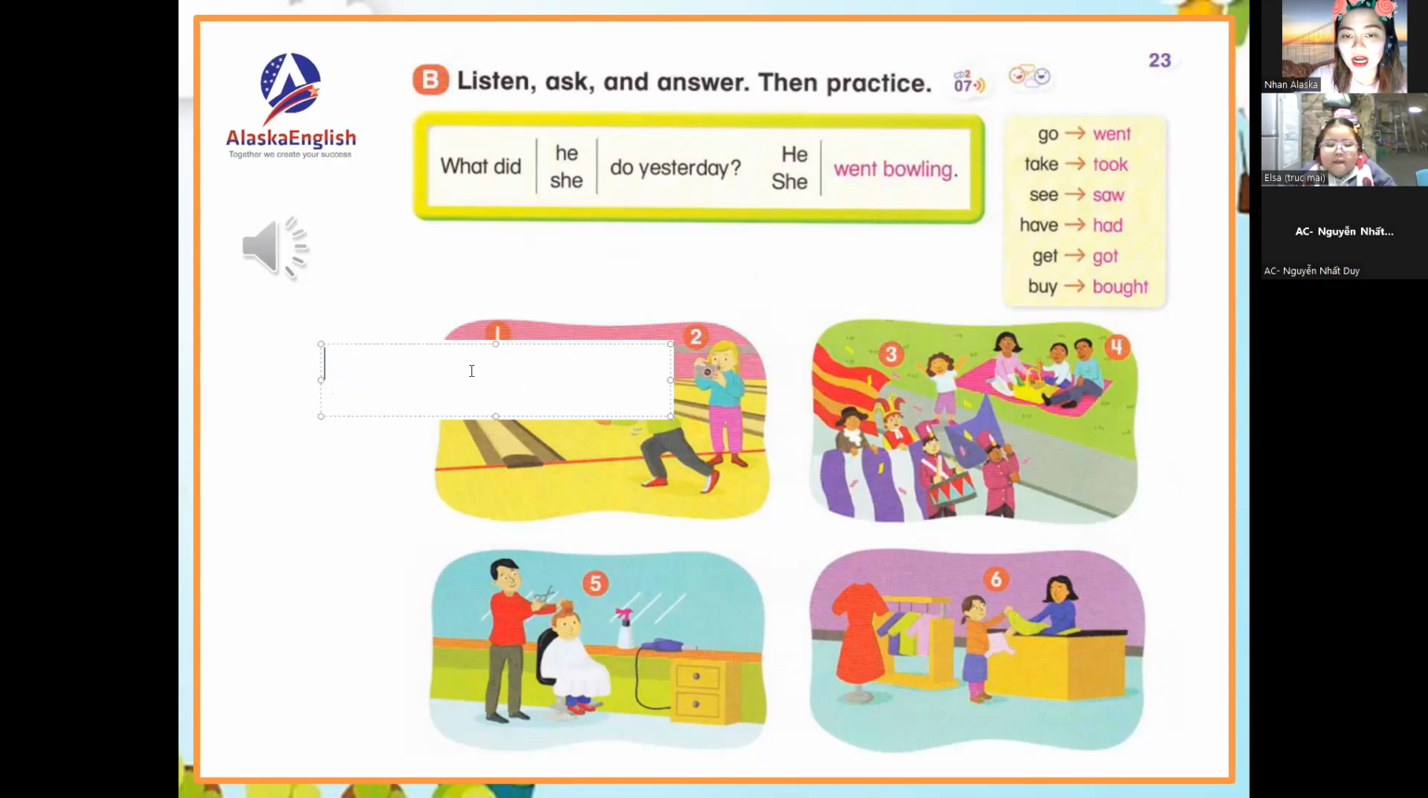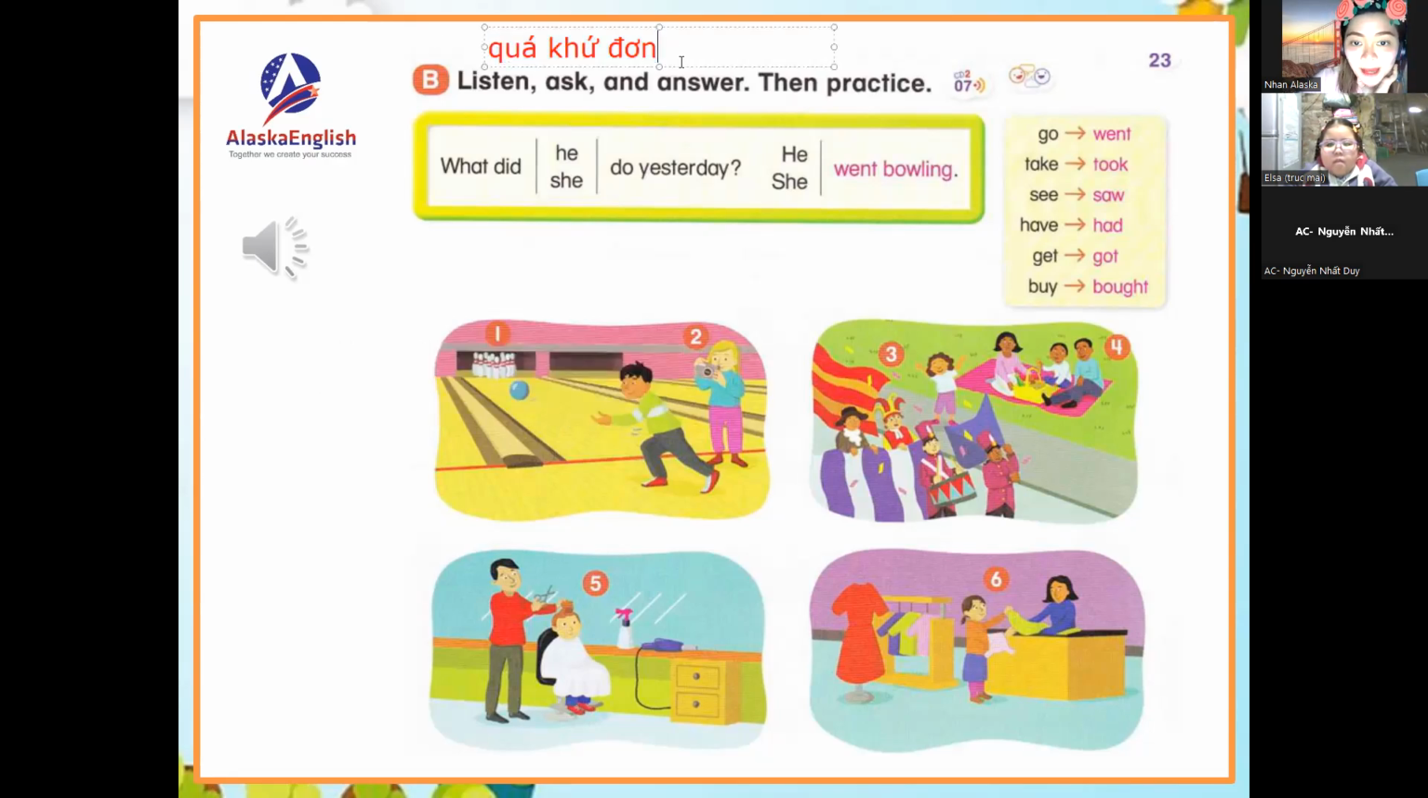This is the topic that we're learning: the past simple. How do you say that in your mother tongue, in Vietnamese? Quá khứ đơn. You understand it in your mother tongue? Yes, very good. Meaning it is an action that is already done.